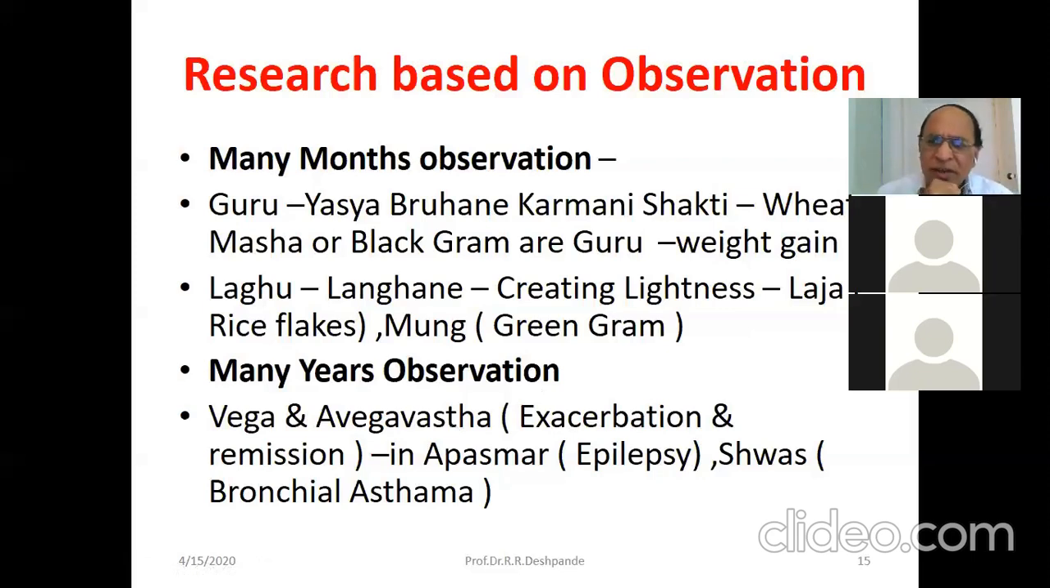Vega and avega avastha in many diseases are mentioned in Ayurveda. How could they mention that exacerbation and remission in apasmara, in epilepsy, there is up and down. Vega avastha is there. In shvasa vyadhi, bronchial asthma, our Charaka has mentioned they have the vega avastha and avega avastha. How could they mention? Based on research. They have observed the patient for many years and then they have decided these particular things.